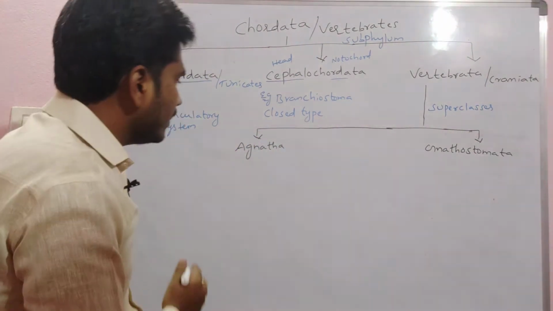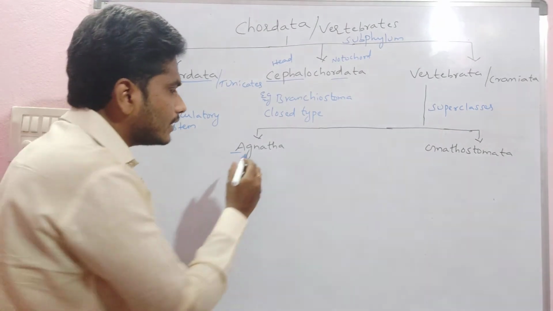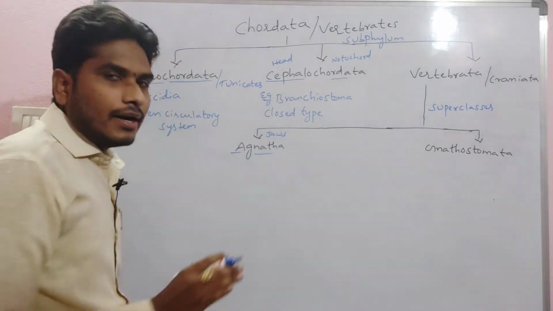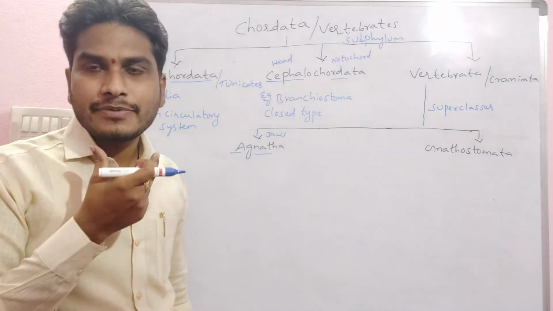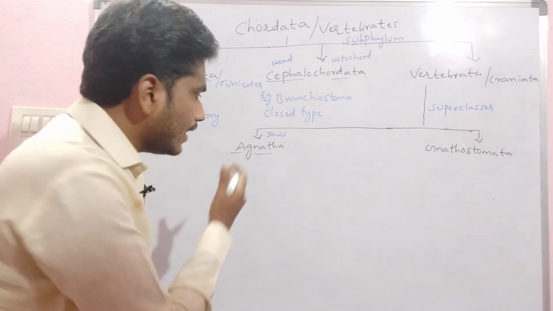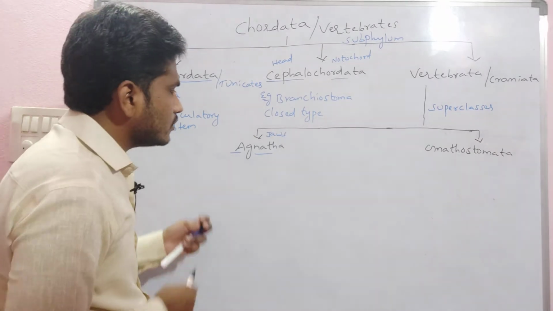The name itself indicates here: Agnatha, the A means absent, and Gnatha always indicates jaws. That means the organisms in which the jaws are absent are called Agnatha. The Agnatha again consists of two classes mainly.